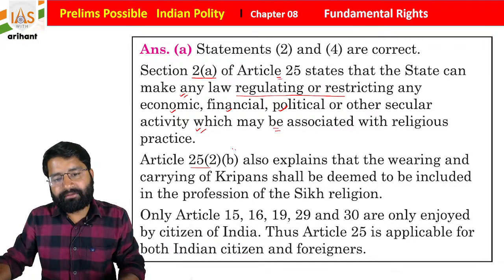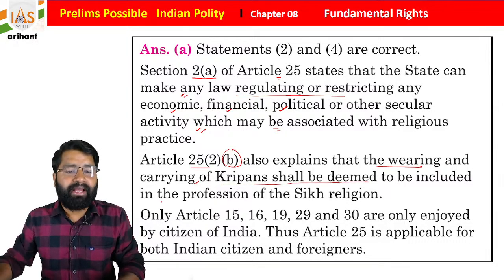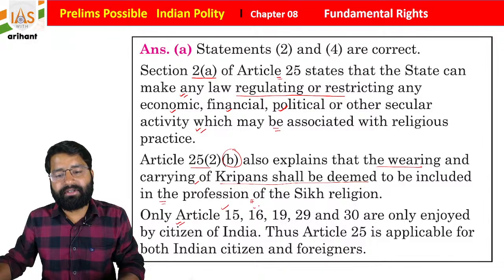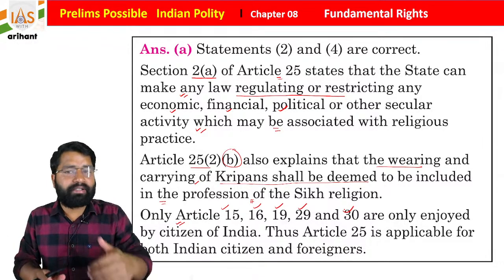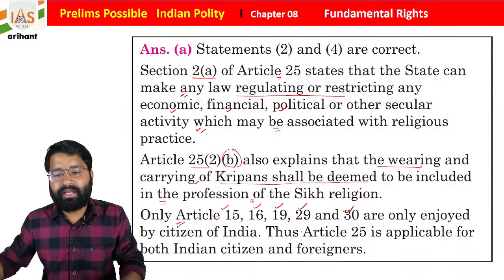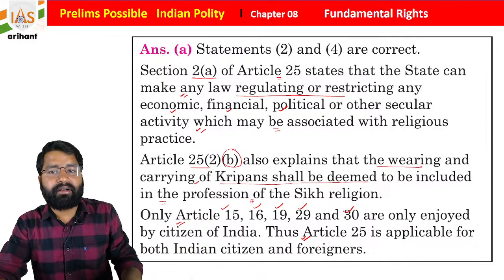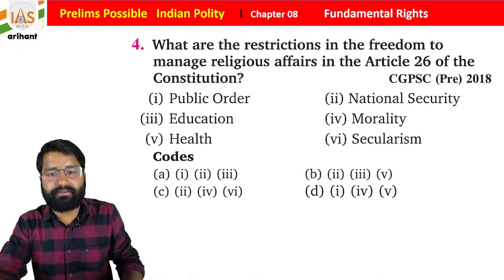Article 25 clause B also explains that wearing and carrying the kripan shall be deemed to be included in the profession of the Sikh religion. As I already told you, students, there are a few articles like Articles 15, 16, 19, 29 and 30 that are especially available to Indians and not given to aliens. But Article 25 is available to Indians as well as foreigners.